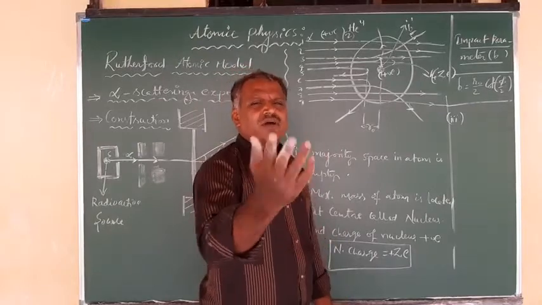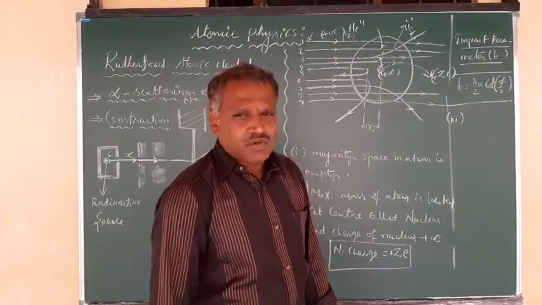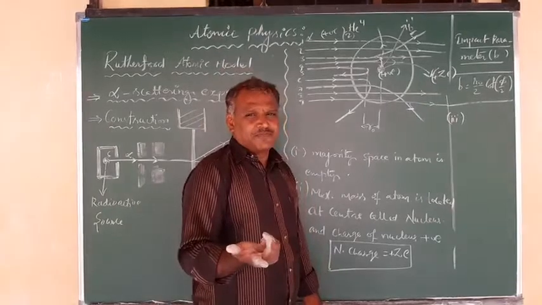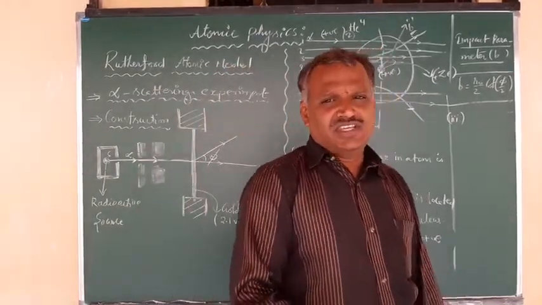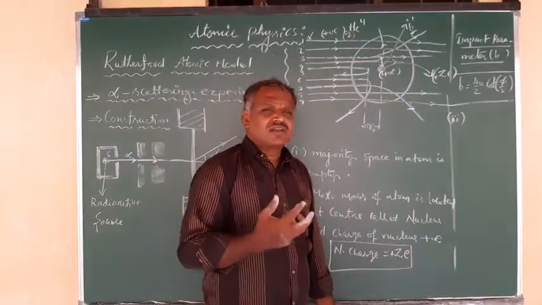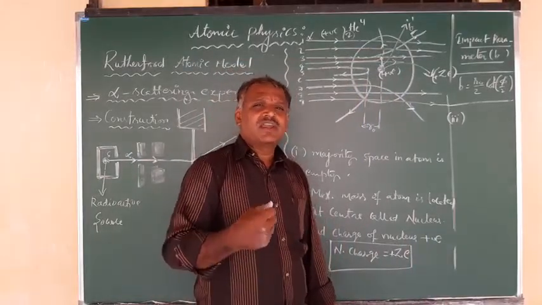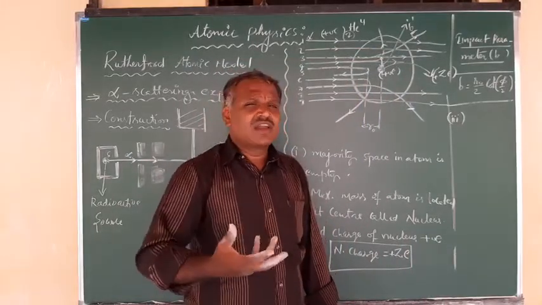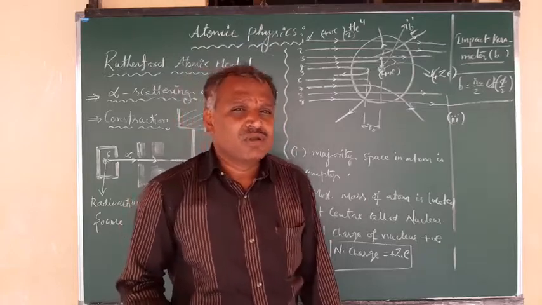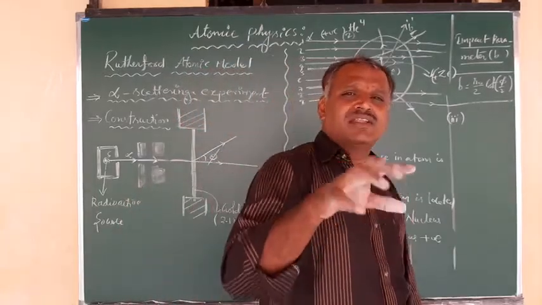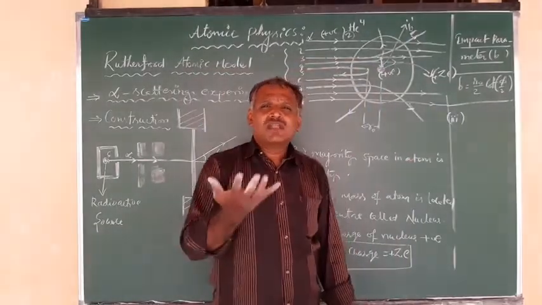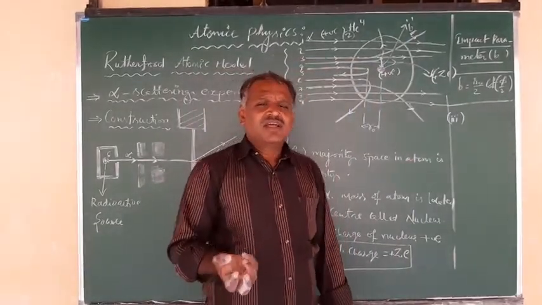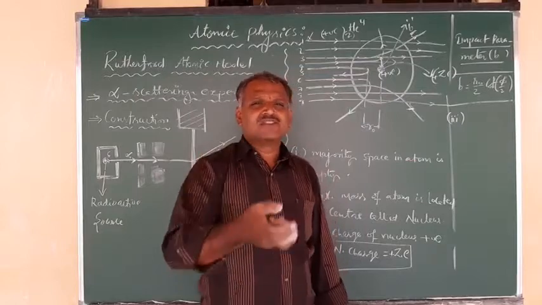Once they are revolving, they will radiate energy. Once the electron or charge is moving, it will radiate energy. Once they are losing energy, they will not follow the same circular path. Because of loss of energy, the path followed by the electrons will keep decreasing, and it will follow a spiral path.